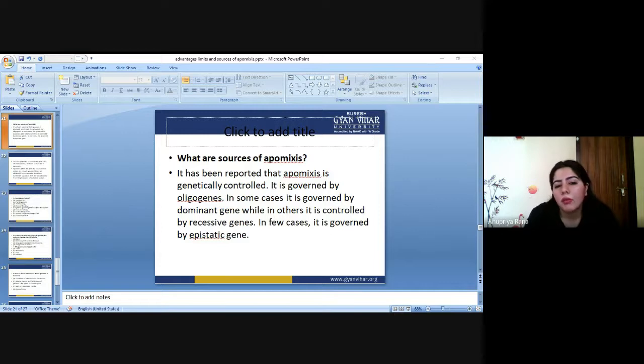Can anyone tell me what is a recessive gene or an epistatic gene? What is the meaning of recessive gene? I told you about the dominant gene and recessive gene.